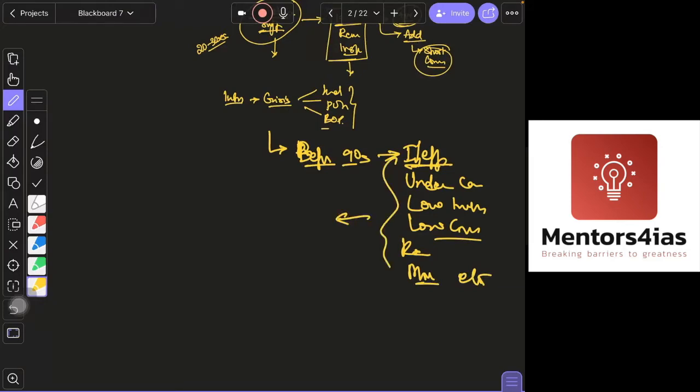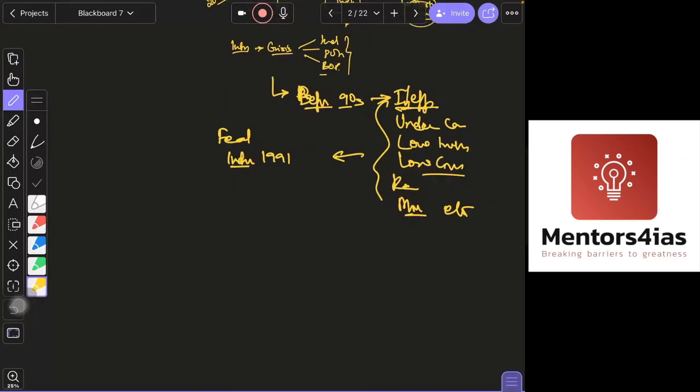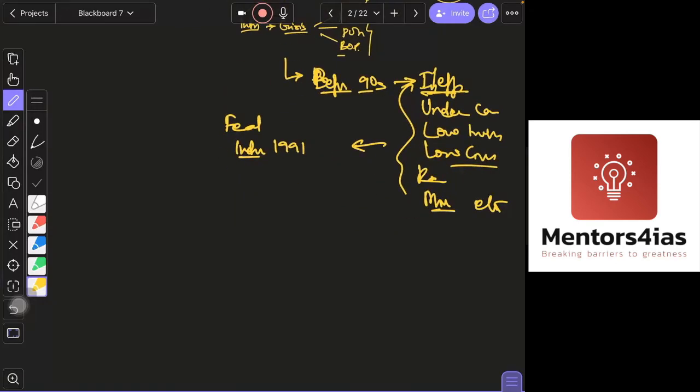Then you will write a little bit about the features of the industrial policy 1991. You will write about the salient features of that, a few points you can write. So this will be 1, this will be 2, this will be 3, and the main focus will be your 4.